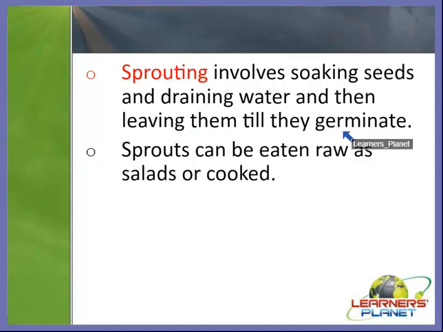After germination, we can consume them in raw form. That is why it is written that sprouts can be eaten raw, as salads, or they can be cooked. But do not fry or deep fry them, otherwise they will lose all the vital nutrients. So this is a method which provides us with lots of nutrition.